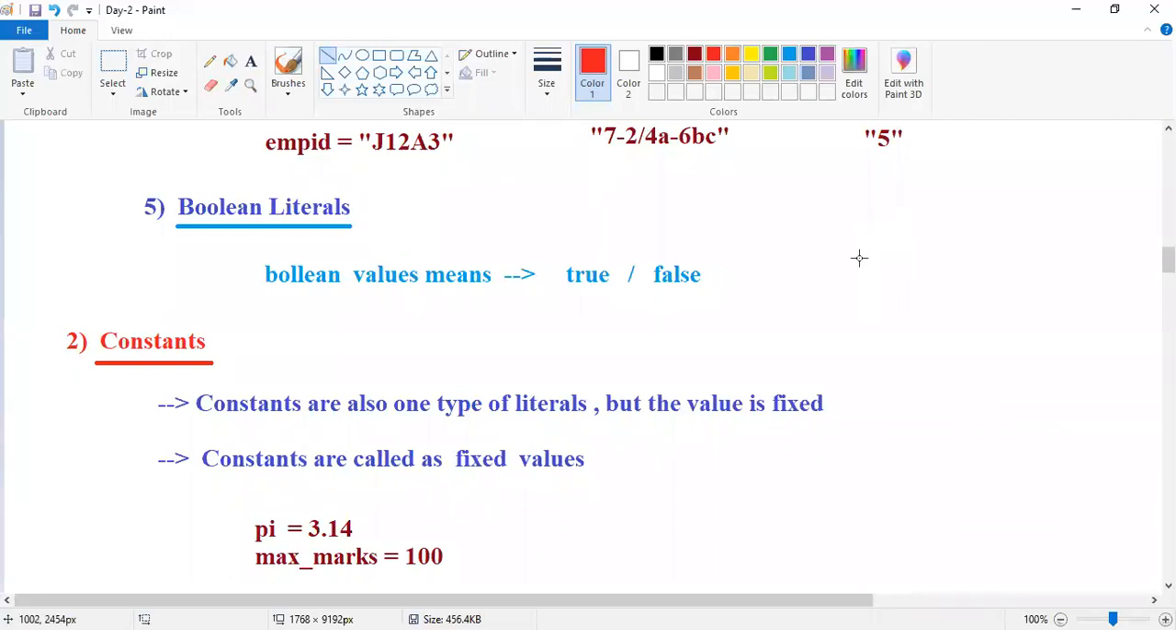Final, F is small letter. Remember that point. Okay, what is operator?